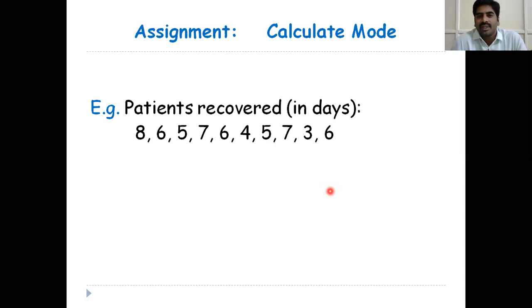Suppose here 7 repeats 3 times and 6 repeats 3 times, then in this case the 2 values repeat most frequently. That means the series is called a bimodal series. That means this data contains 2 modes. This is not the example, but sometimes the data contains 2 modes. Two numbers repeat most frequently. For example, here 7, not only 6, 7 also repeats 3 times. Then we can call this data a bimodal series, and 6 and 7 both are modes. Okay.